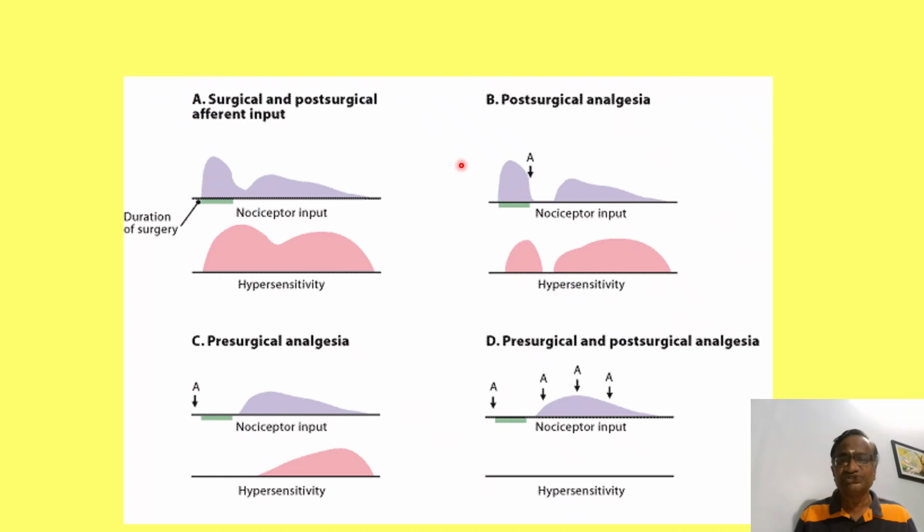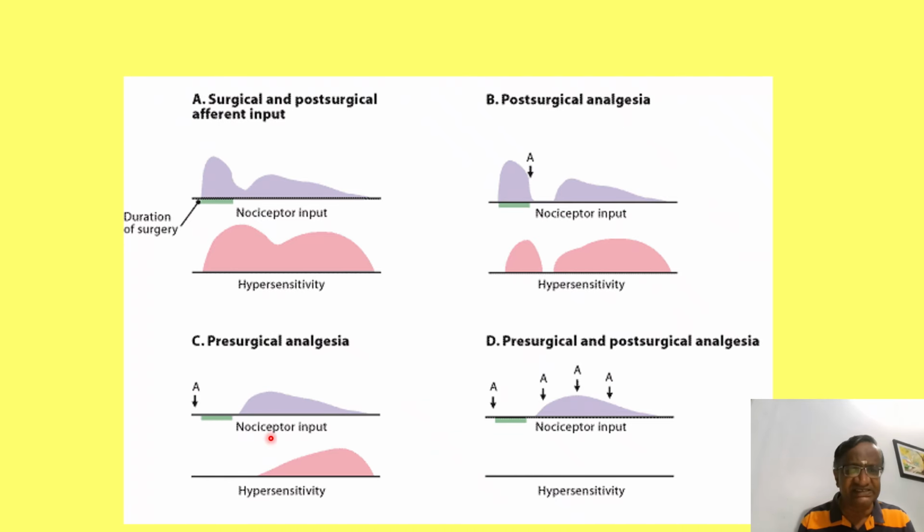Now, if you have post-surgical anesthesia, where you have given anesthesia after the surgery, you see here the hypersensitivity is here, and after the duration of surgery the nociceptor input is continuous. In the post-operative period, pain is continuous, and you are targeting this by giving some epidural or some tramadol or some aceclofenac. The hypersensitivity is less. This is about post-surgical.